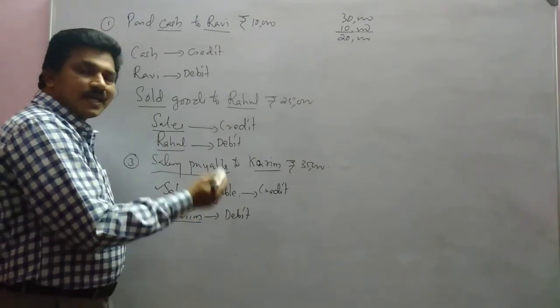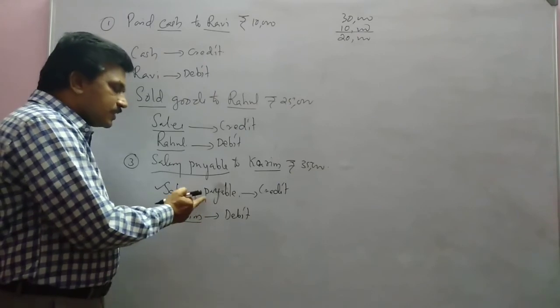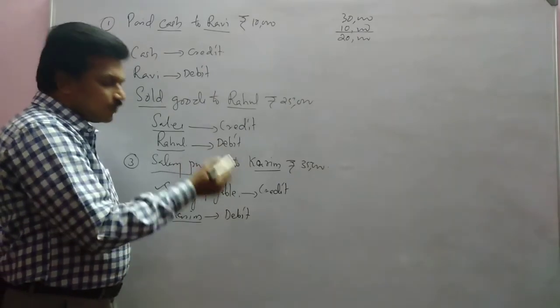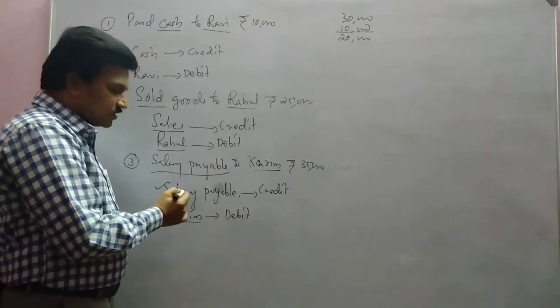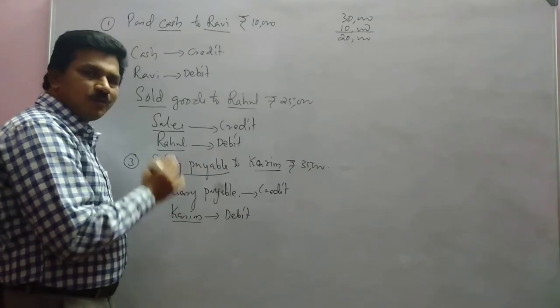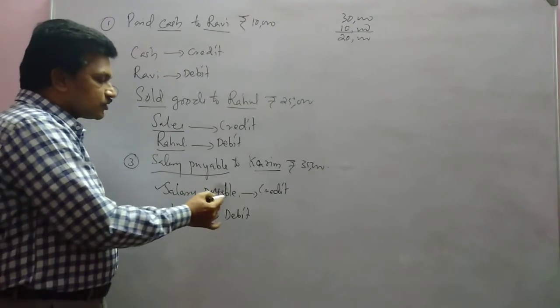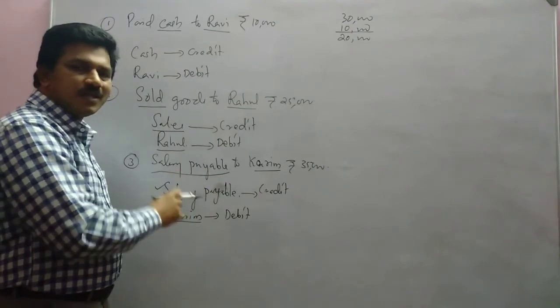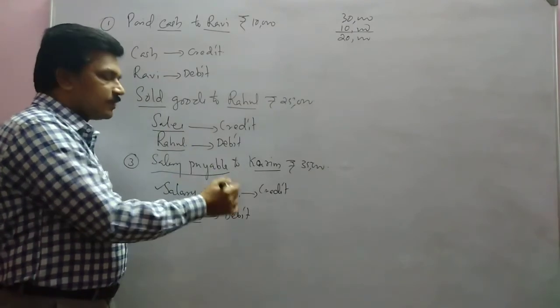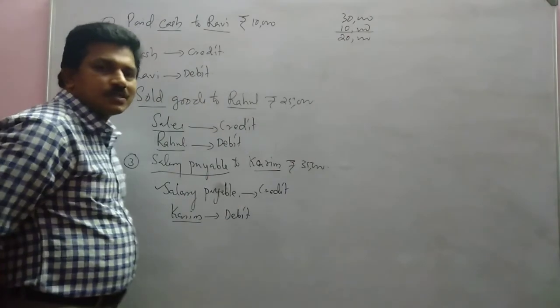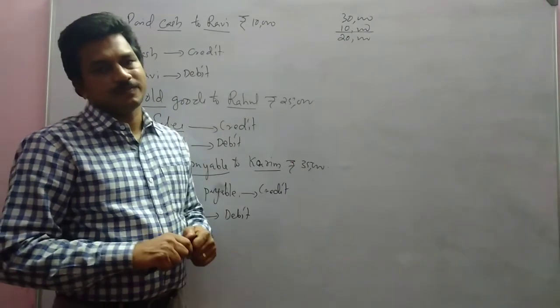And credit the giver. That means this salary is to be given to Karim. So salary payable is a person, and that is to be given. That's why salary is credited.